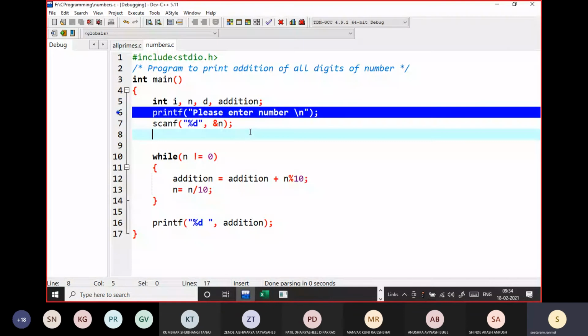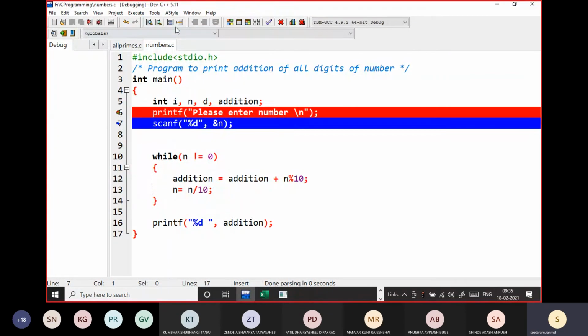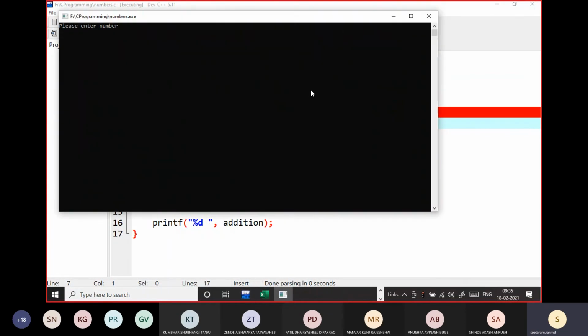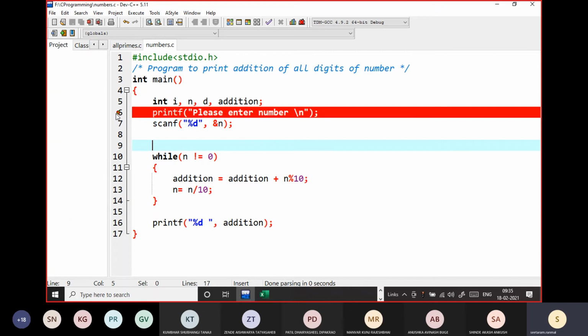Oh, it is again starting the program. F8. If I put the watch here also, choose the addition. So in this way, you can execute the programs one by one.